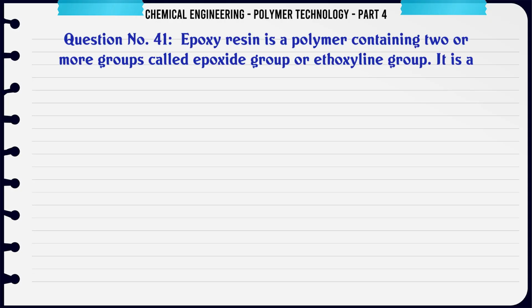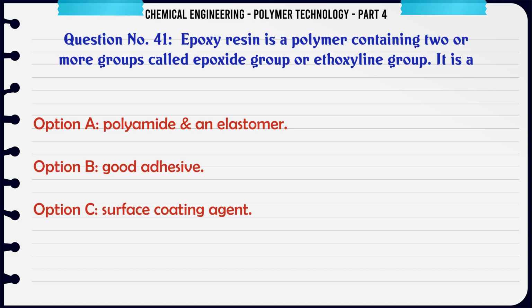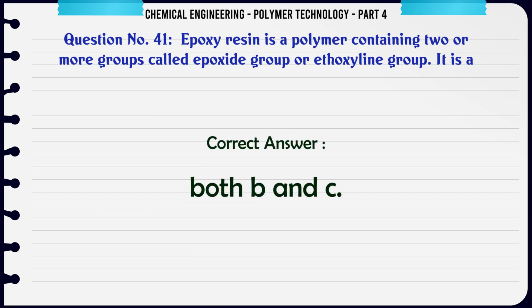Epoxy resin is a polymer containing two or more groups called epoxide group or ethoxyline group. It is A. polyamide and elastomer, B. good adhesive, C. surface coating agent, D. both B and C. The correct answer is both B and C.